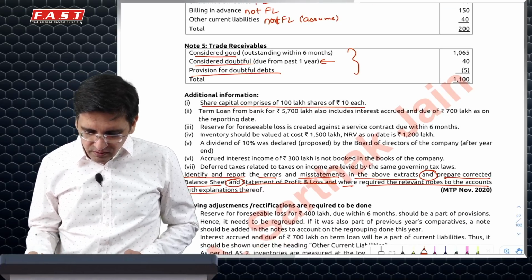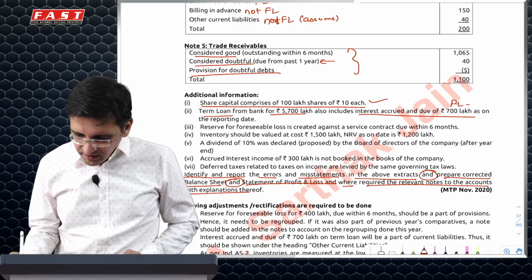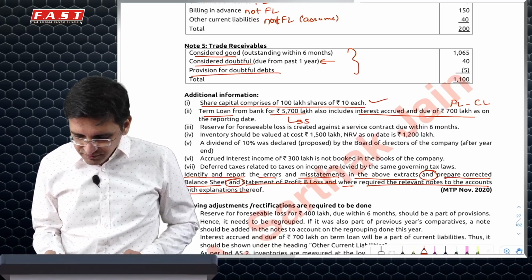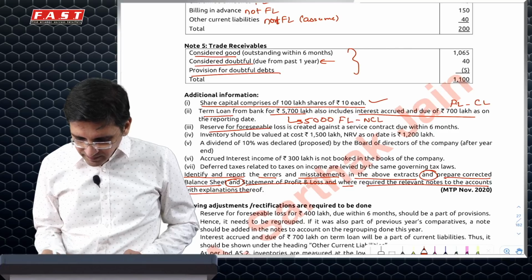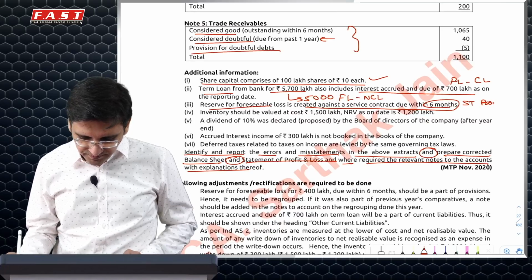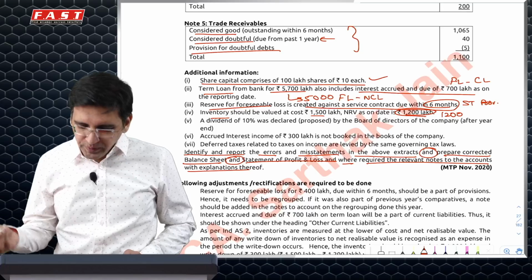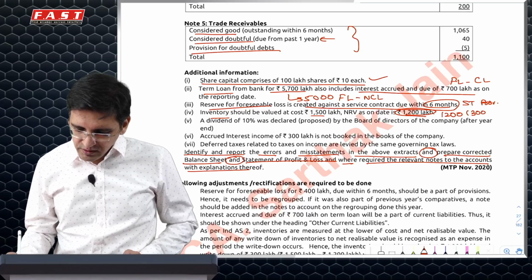You'll have to give a disclosure of number of shares. 700 will be financial liability under current liabilities. Balance 5,000 would be financial liability under non-current liabilities. Service contract due, so it will be a short-term provision. Inventory recognized at 1200, to be recognized at 1200, 300 loss to be recognized.